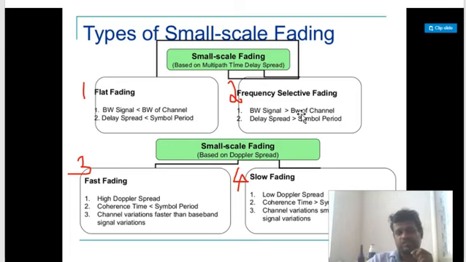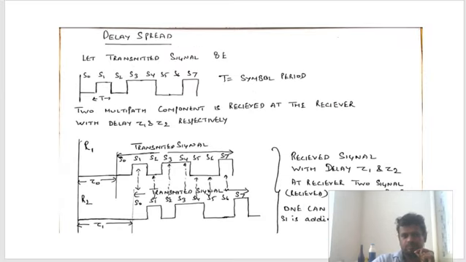Now, another condition. Delay spread should be less than symbol period for flat fading, and delay spread should be greater than symbol period for frequency selective fading. This I will show you with the help of a diagram.